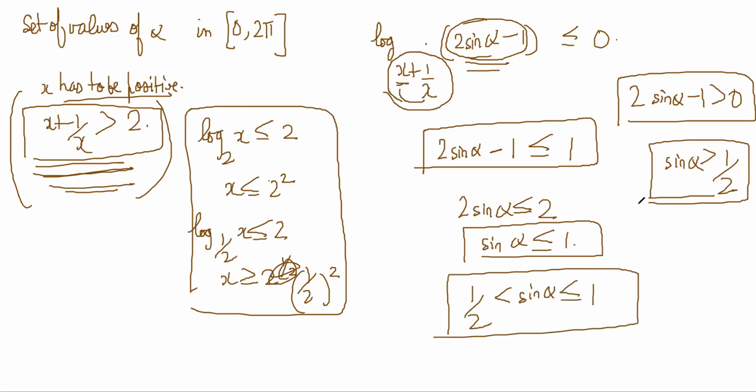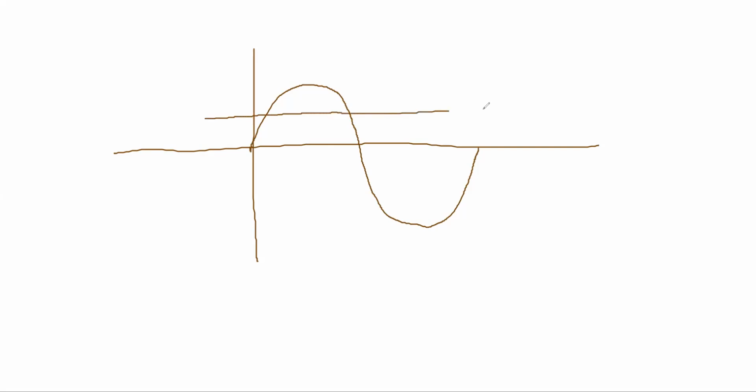Bhavesh, are you understanding? For log to be defined, this has to be positive, no? Otherwise log itself will be undefined. So sine alpha should be greater than half and it should be less than equal to 1. Sine alpha greater than half is very easy. Just draw the graph, okay? So draw the graph like this, and from 0 to 2 pi, plot a half line, right?